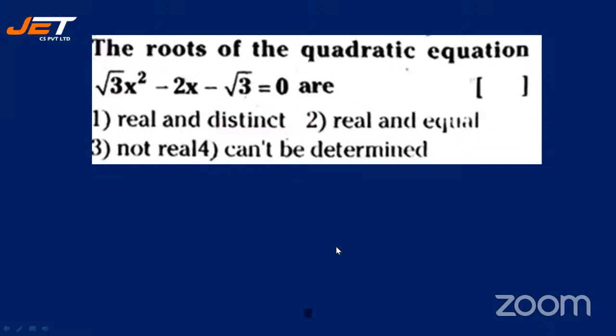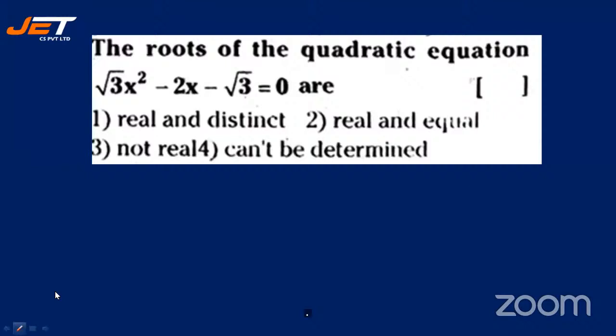The roots of the quadratic equation root 3 x square minus 2x minus root 3 is equal to 0 are: is it real and distinct? Or is it real and equal? Or is it not real, or it cannot be determined? All right, so let's see. So how do you find out?